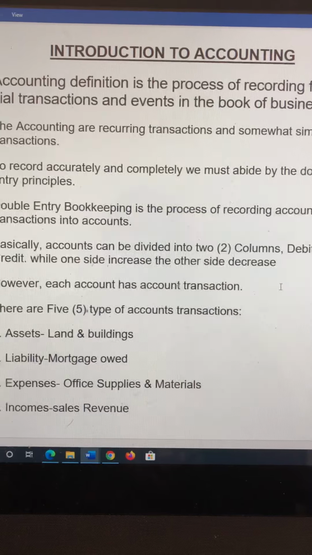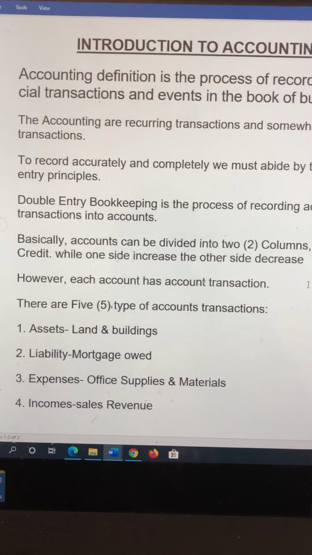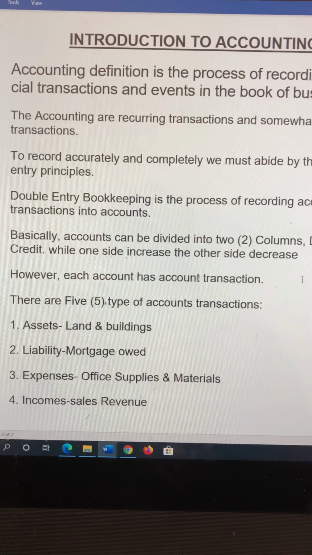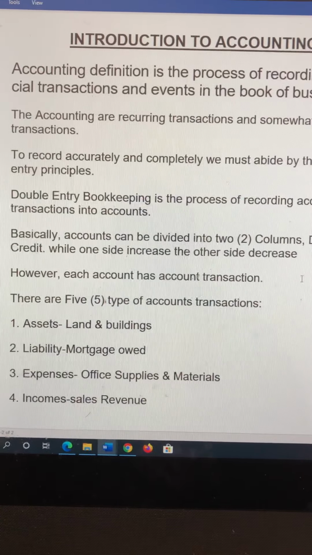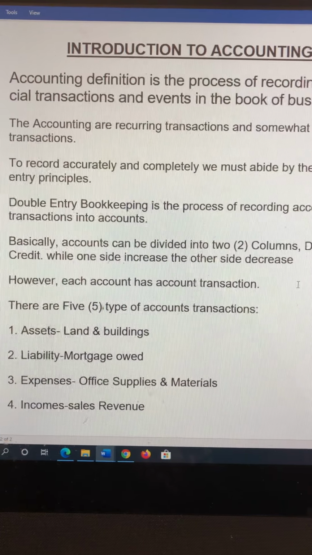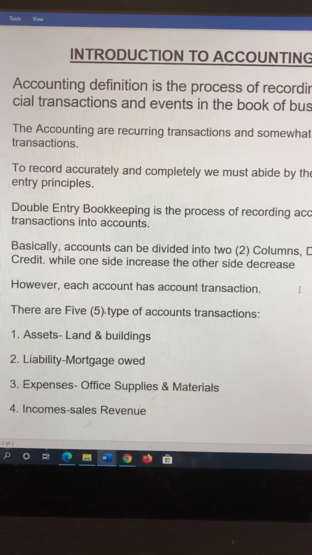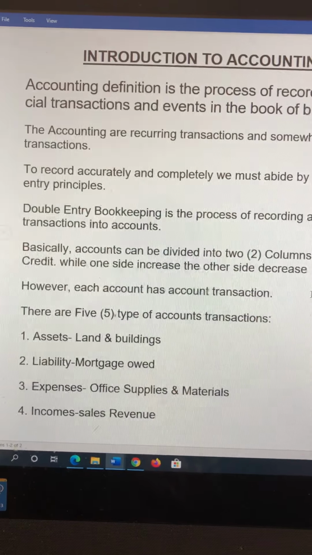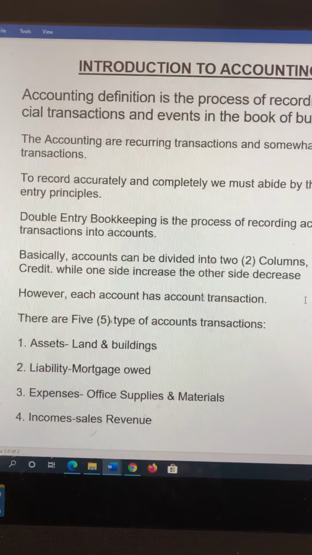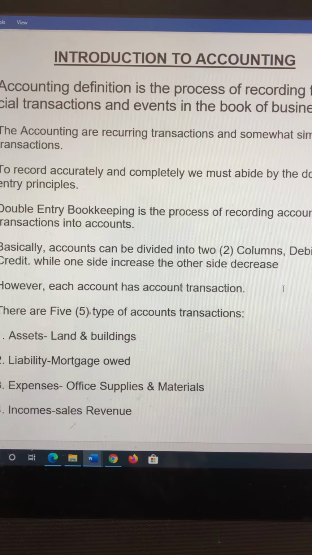So we have to keep an accurate and complete record of these transactions so as to keep the business ongoing, because we don't want our business to go off. We want it to continue going. So we have to keep accurate records of all the transactions that are occurring in the business. And to do this, we have to keep the principle of double entry.